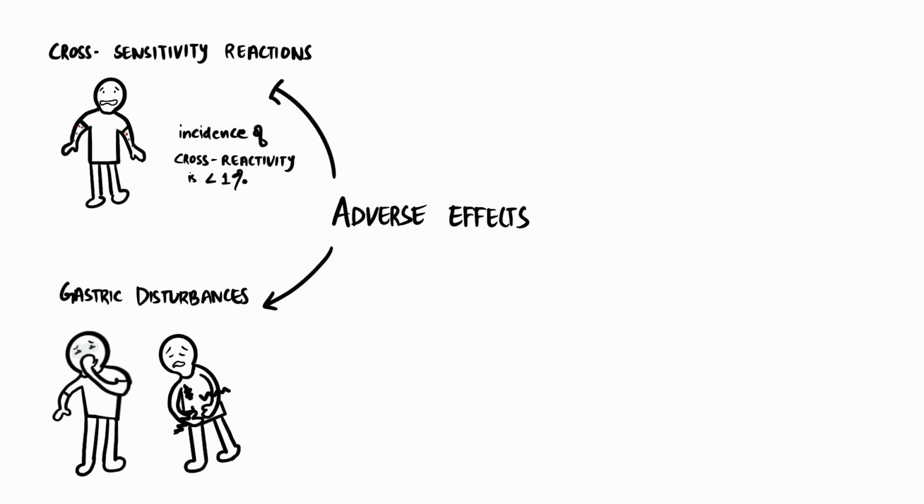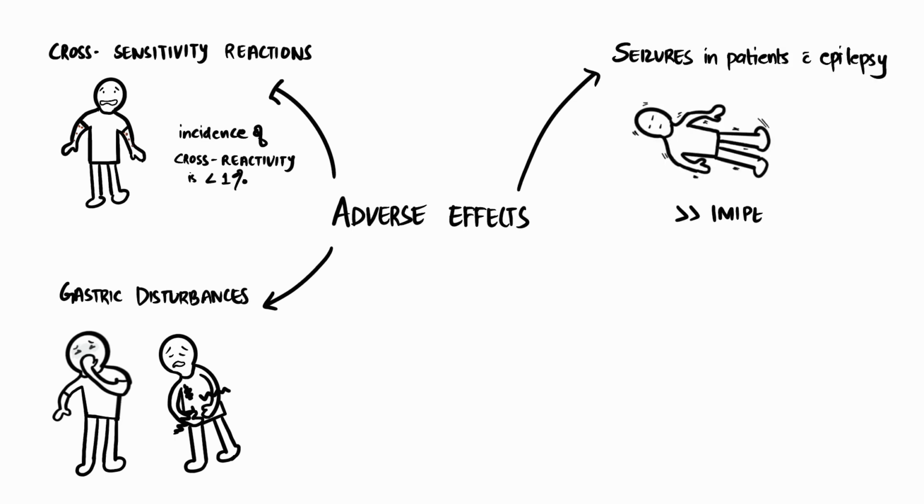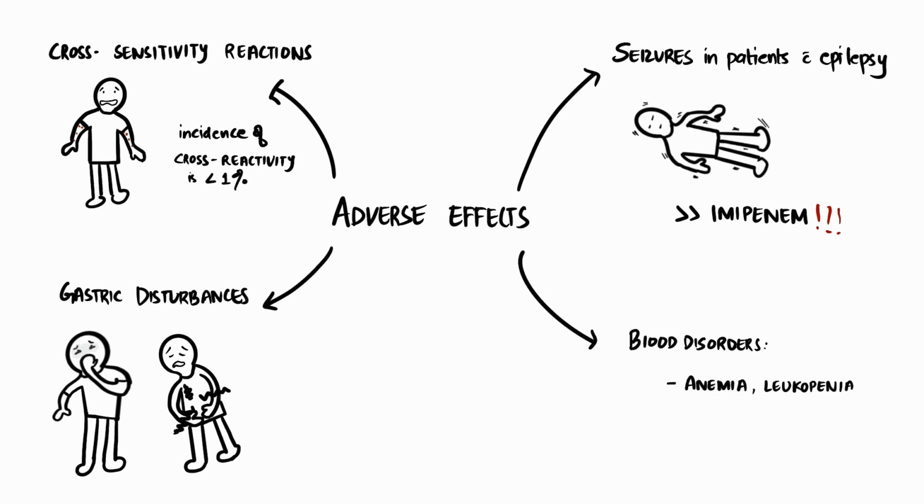It can also cause seizures in patients with epilepsy. Imipenem is more likely to cause seizure than other carbapenems. And lastly, it can also cause blood disorders such as anemia, leukopenia, thrombocytopenia, and altered bleeding time.